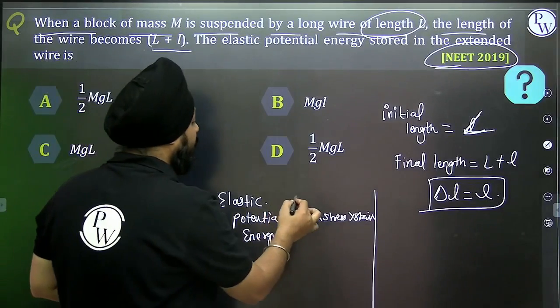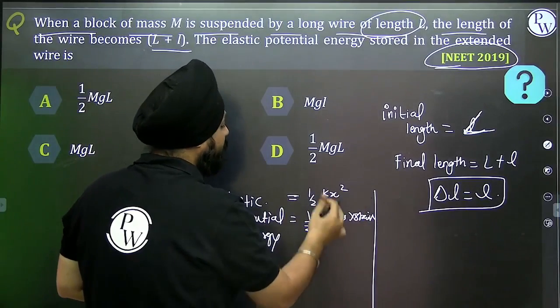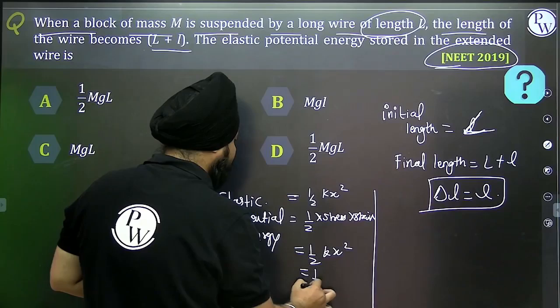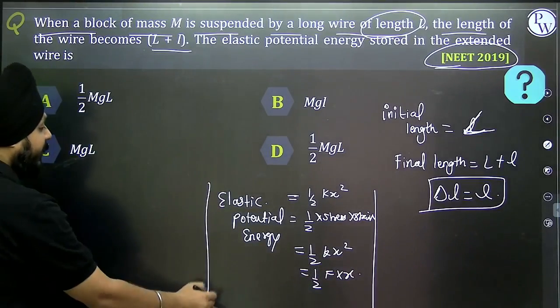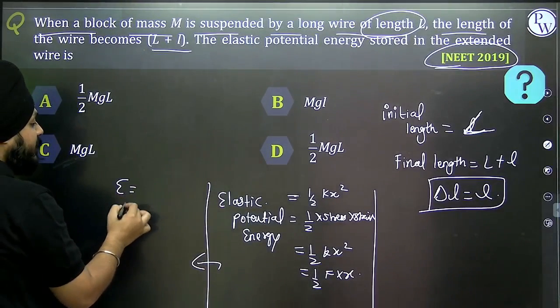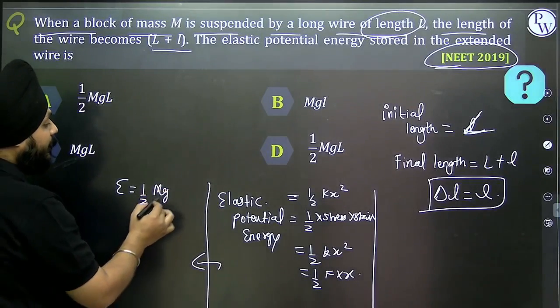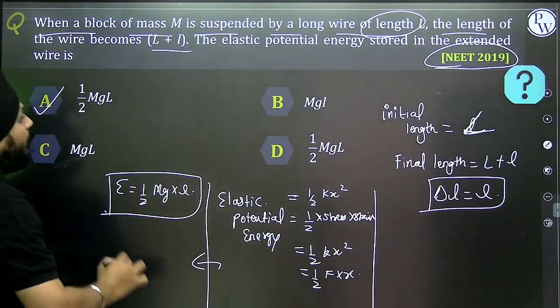Can I say it as half kx square? That is half force into x. Finally we get the elastic potential energy as half, force is mg, and extension is l. So the elastic potential energy stored is mgl by 2.